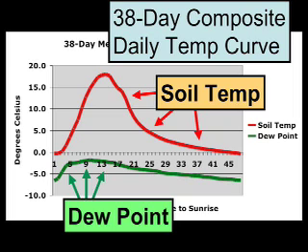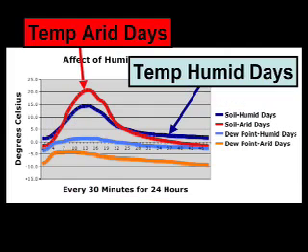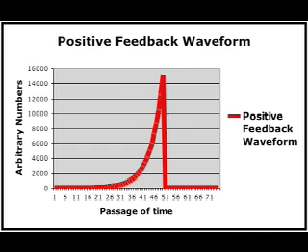The first one, using 38 consecutive days of data harvested from the Stevenson screen and the thermocouple on the ground, I calculated the mean dew point over that 38-day period. I separated the days between those that fell above the mean, which I call the humid days, and those that fell below the mean, which I call the arid days. I then graphed the mean temperature curve of the arid days against the mean temperature curve of the humid days to see what effect the different levels of humidity had on the daily temperature curve. Specifically, I was looking for a positive feedback waveform, which is explained in more detail below.